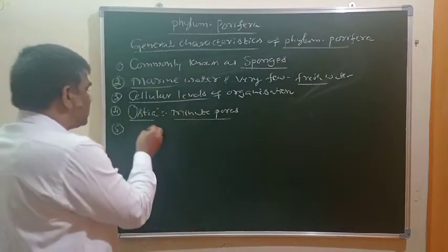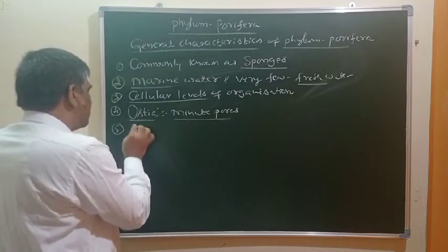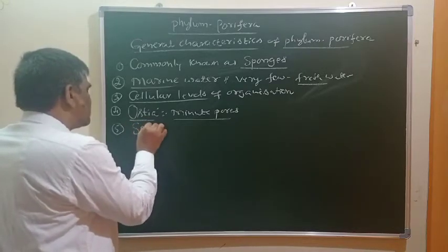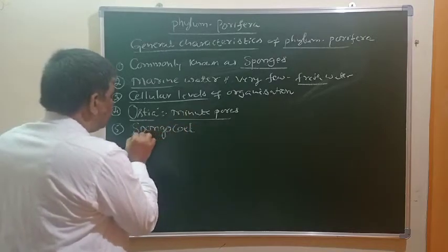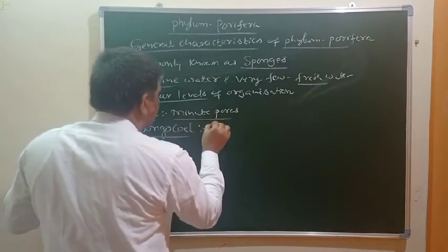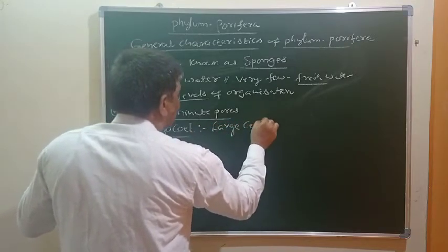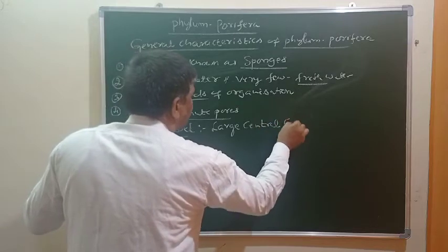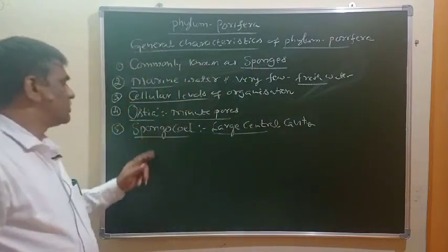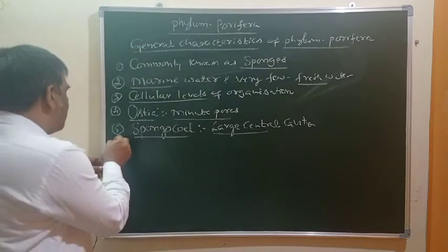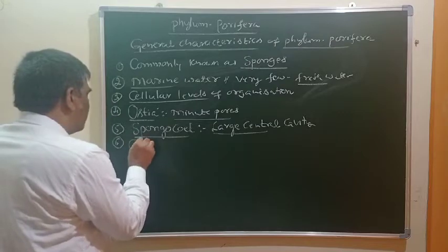Another one is the presence of a spongocele. The meaning of spongocele is a large central cavity present in the body of these sponges. And one more characteristic is the presence of an osculum.